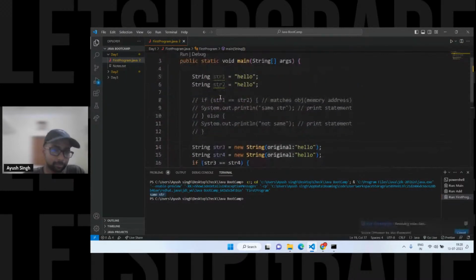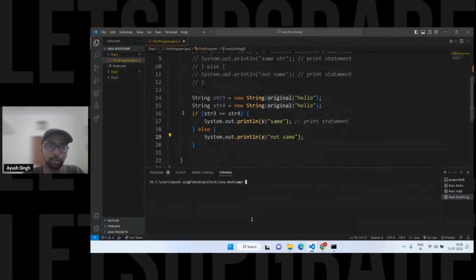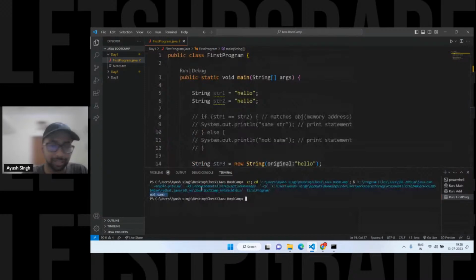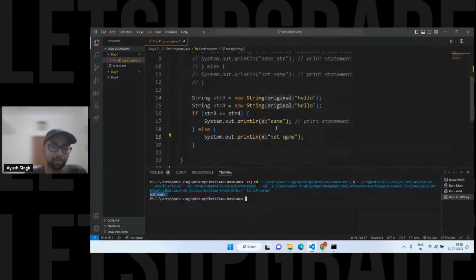So when I run the code, you'll see not same. Okay, I'll just clear the console and run it again. Okay, so you'll see not same. If you are able to see the screen, it will say not same. Why are we getting into the else part? See, those who don't know about if else, don't worry.